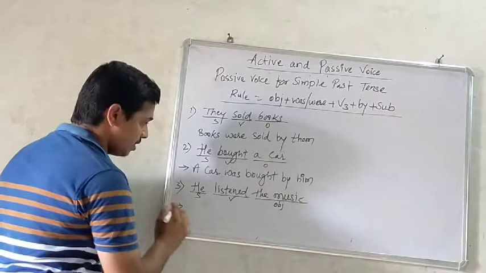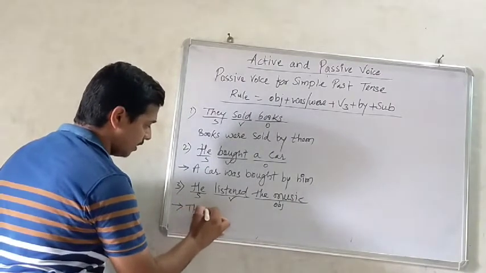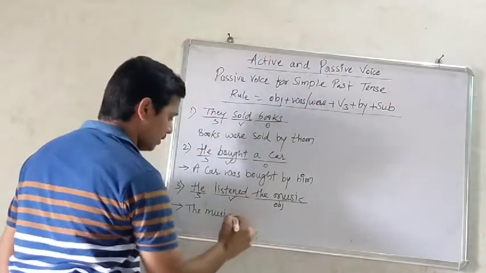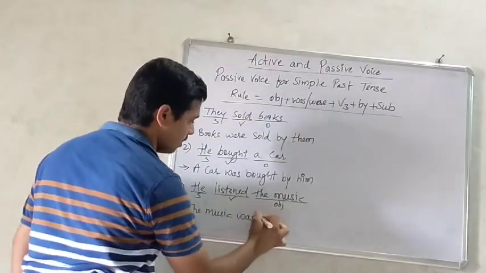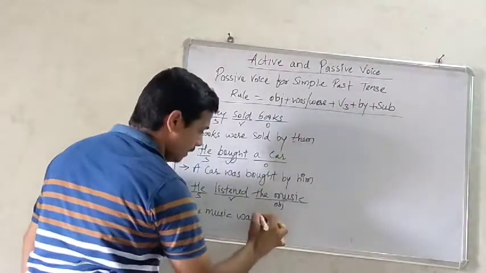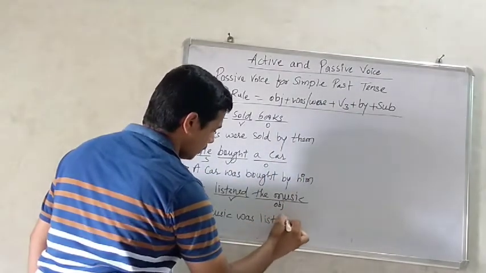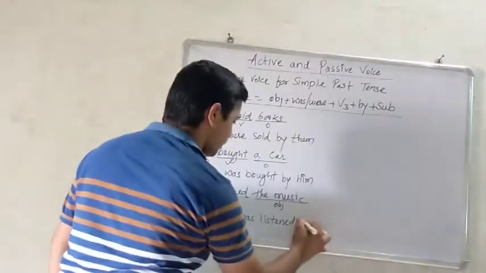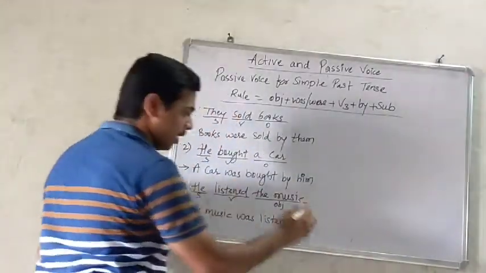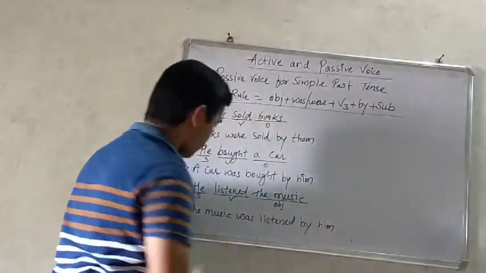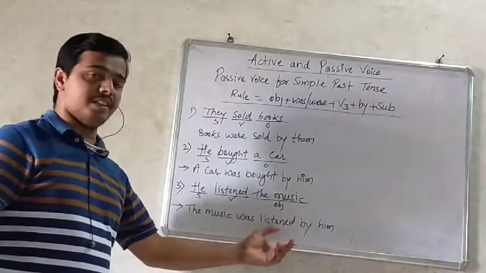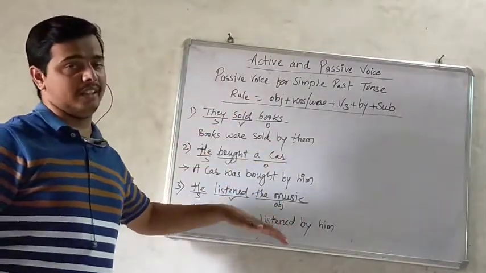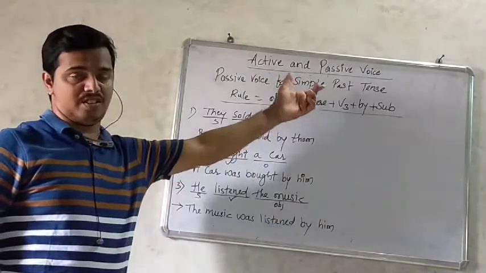Object becomes the first priority, the music, then the helping verb was or were. The music was, third form of the verb, listened. The music was listened, then by, he becomes him. The music was listened by him. So this is about the sentences in simple past tense.